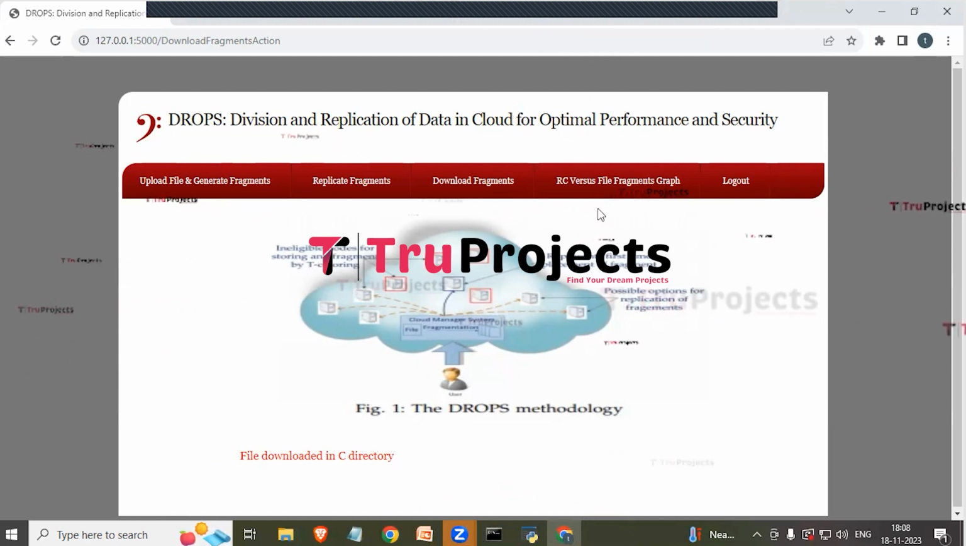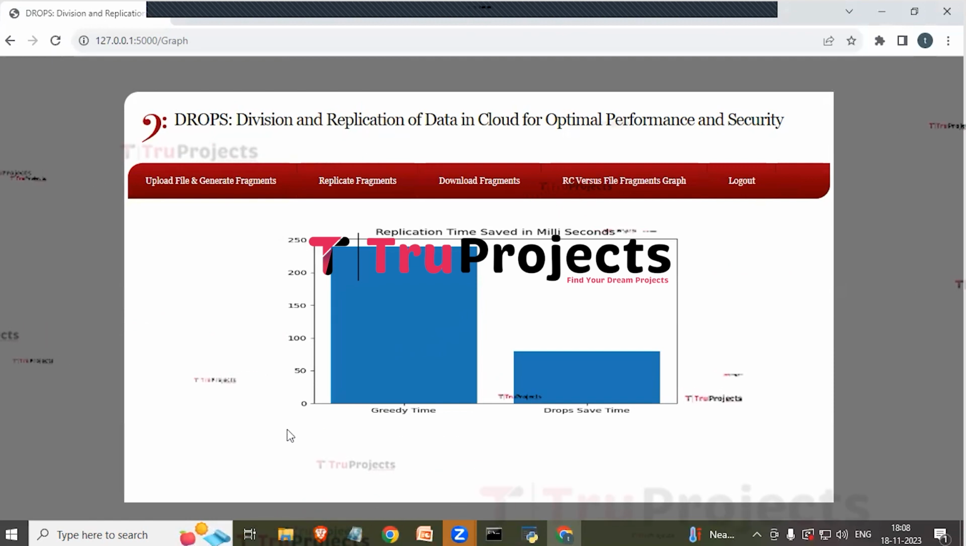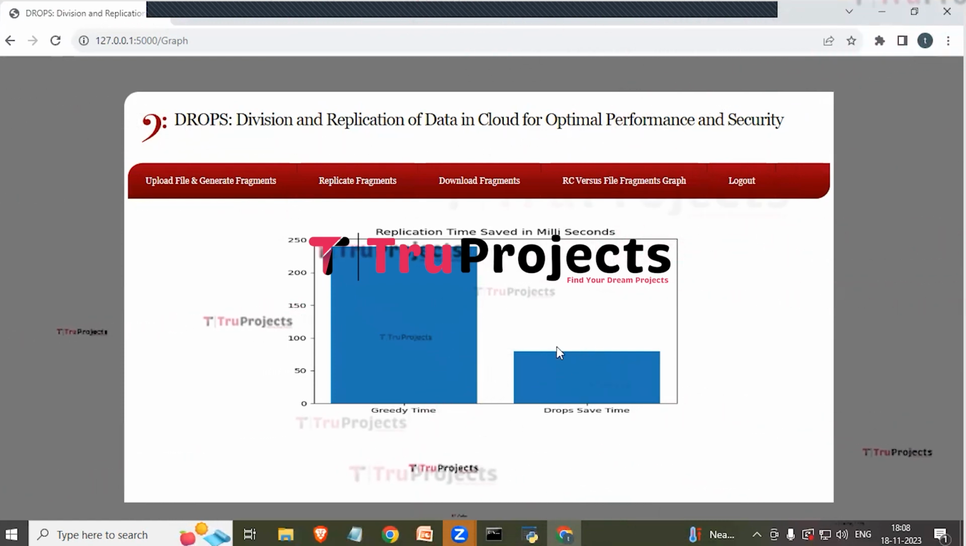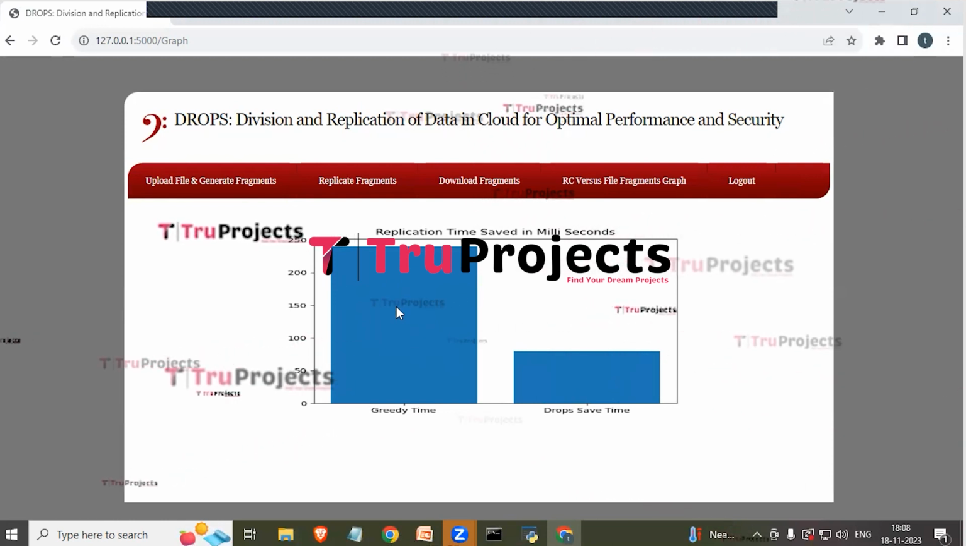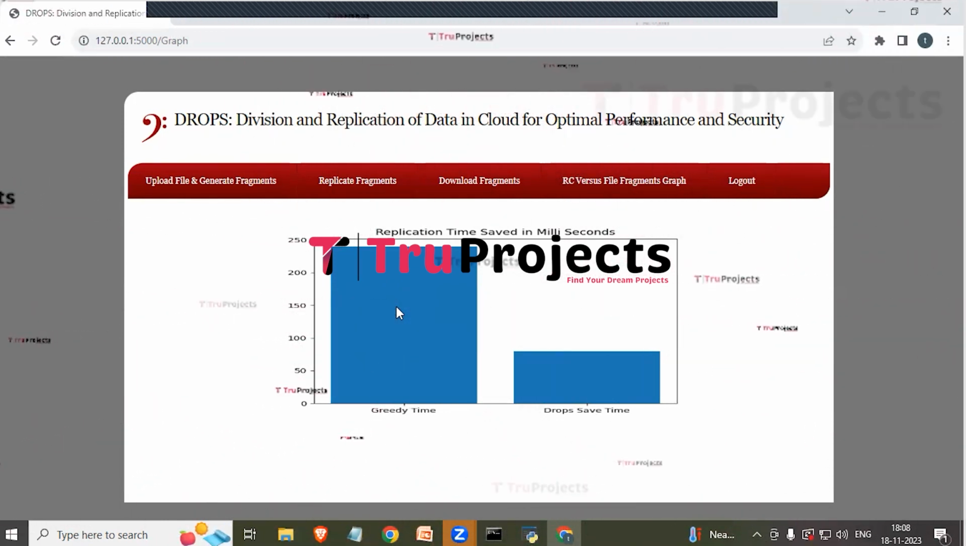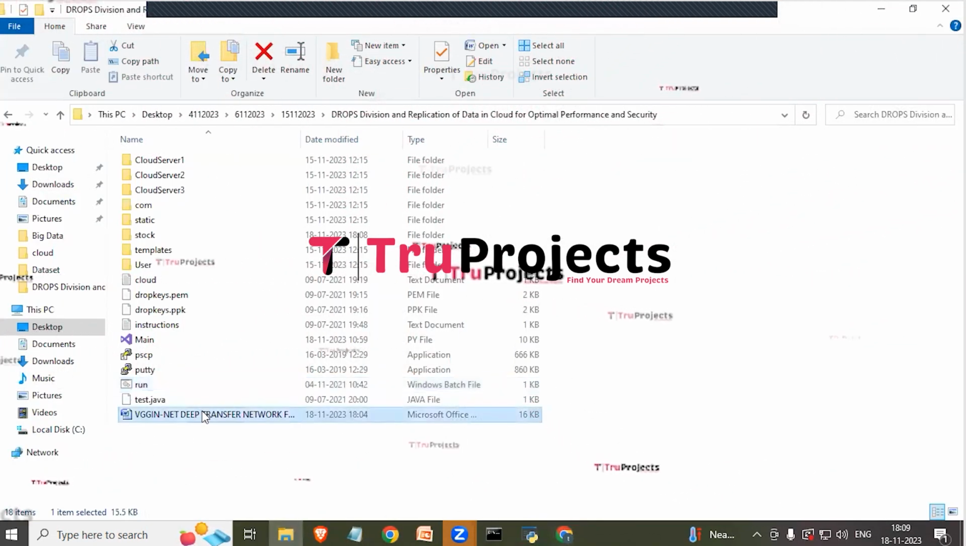Now we need to click on the RC versus file fragment graph. Here we can see that the x-axis represents names, and the y-axis represents block saving time. And DROPS is the proposed work, which took less time compared to the existing greedy algorithm. DROPS will save storage time by sending block replications to multiple servers. So here in this file we can see that this file has been downloaded.